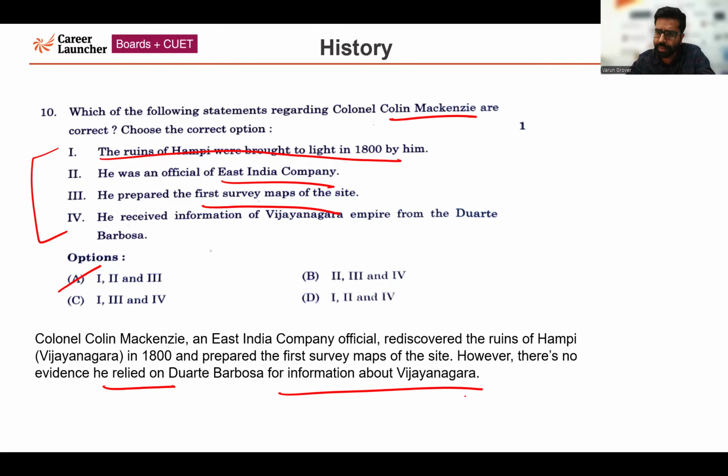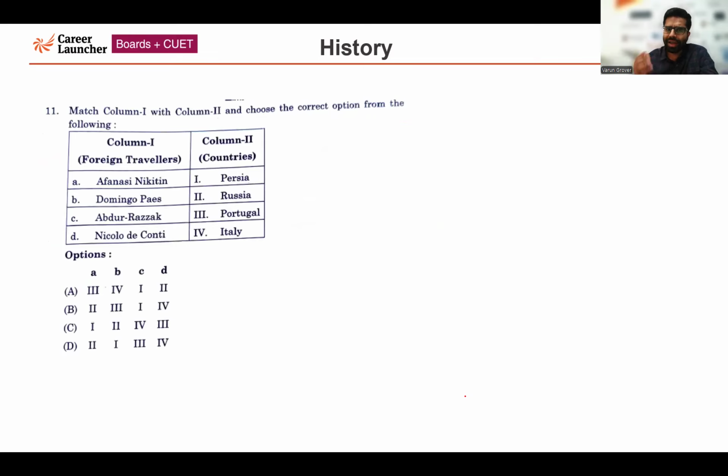Moving forward, question number 11. Again, match the following. The names of the foreign travelers are given, and the countries to which they belong are also given. So for the correct answer, one by one, first of all, I'll match them. Afanasi Nikitin belonged to Russia. Domingo Paes belonged to Portugal. Abdul Razak belonged to Persia. Niccolo Di Conti belonged to Italy only.